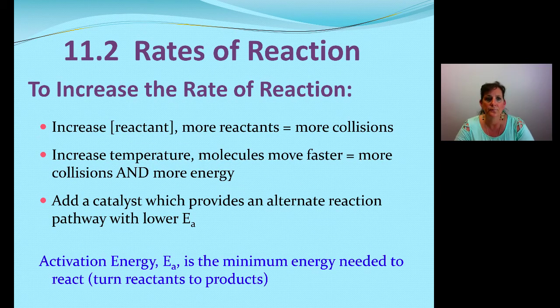Rates of reaction. So again, to get our product to market, we want to have the reaction go at a reasonable time, hopefully just one day, not 5 weeks, for example. Things we can do to increase the speed or the rate of the reaction is to increase the reactant concentration. If we have more reactants, we're going to have more collisions. More collisions means more reaction. More reaction means more product.